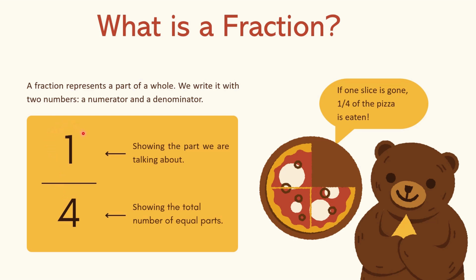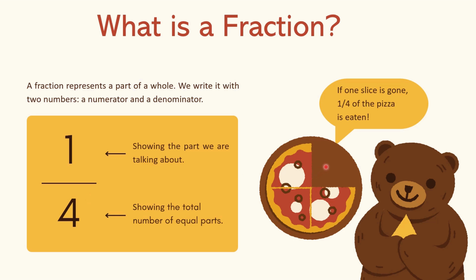The part about which we are talking is always represented above this line, and this is called the numerator. And the part which is shown or written below this line is called the denominator. This shows the total number of equal parts of the whole.